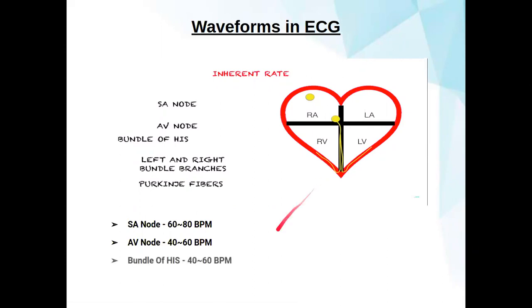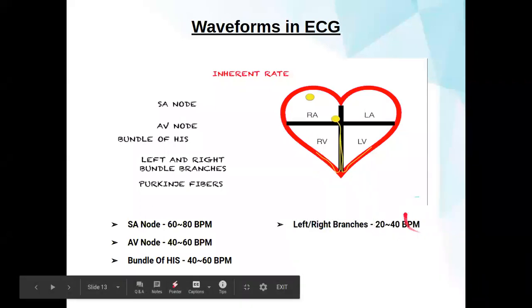Then it conducts at 40 to 60, because the AV node and Purkinje fibers are almost the same. So it also provides 40 to 60 beats per minute. If any block is found in this area, if the SA node, AV node, and bundle of His are not properly working, then the right and left branches create their own conductivity and complete the conduction at the Purkinje fibers. Then it will create about 20 to 40 beats per minute.